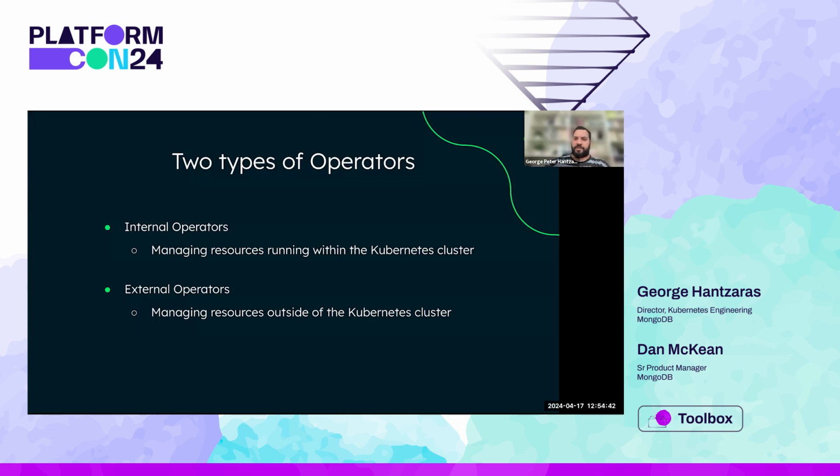But not all operators are alike. So Kubernetes operators can be broadly categorized into two types based on the resources that they manage. Internal operators focus on managing resources that are entirely running within the Kubernetes cluster itself, while on the other hand, external operators extend Kubernetes' reach by managing resources that reside outside of the Kubernetes cluster. By leveraging the appropriate operator type, you can effectively manage both internal Kubernetes resources and external dependencies in the same way.